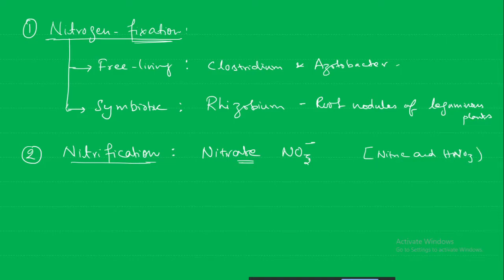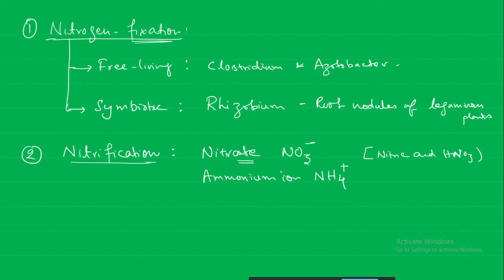So in the form of a nitrate, or in the form of the ammonium ion. Ammonium ion is what formula? NH4 with a positive charge, plus 1 charge. Ammonium ion.